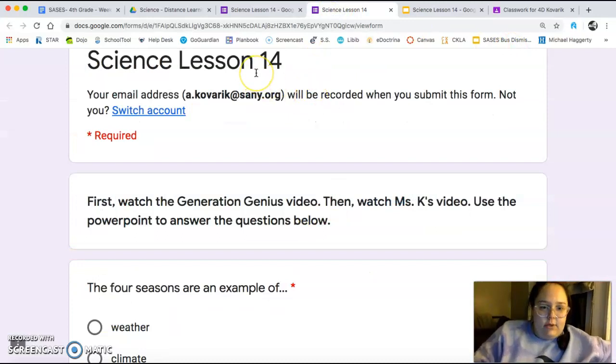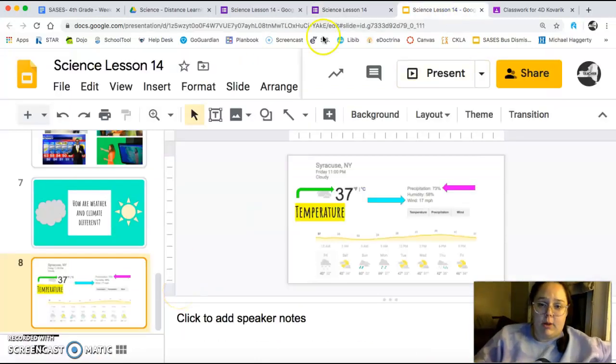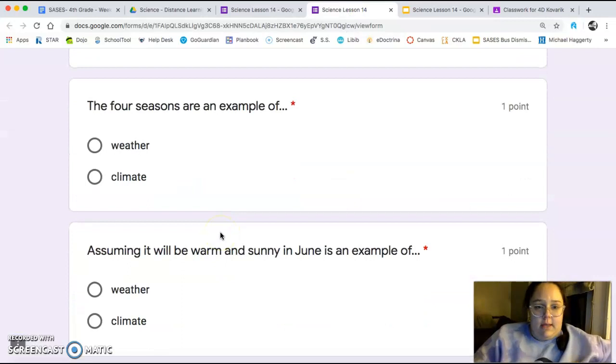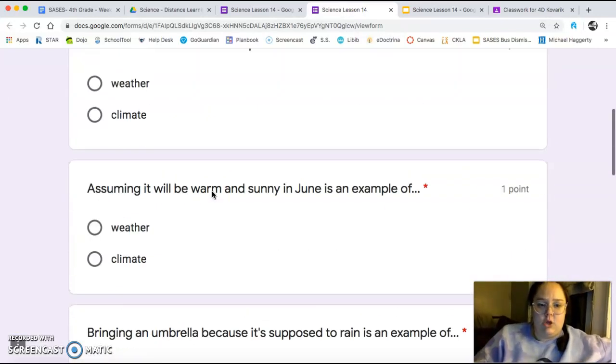So science lesson 14. It says first watch Generation Genius, then watch Miss K's video. Use the PowerPoint to answer the questions. You will have access to this PowerPoint. Please go back and use it. Go back to my video, rewind, do what you need to do. So you're going to tell me, I've given you 3 different examples, and you're going to tell me if it is weather or if it is climate. And we just talked a lot about that, so make sure to go back and look if you forgot.